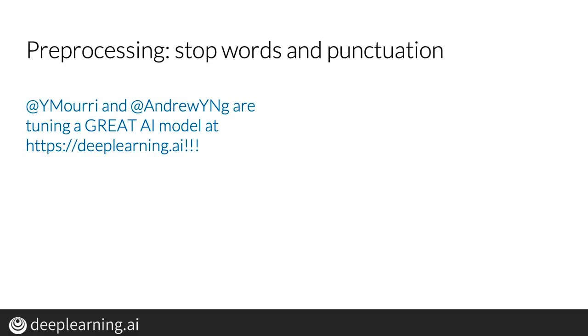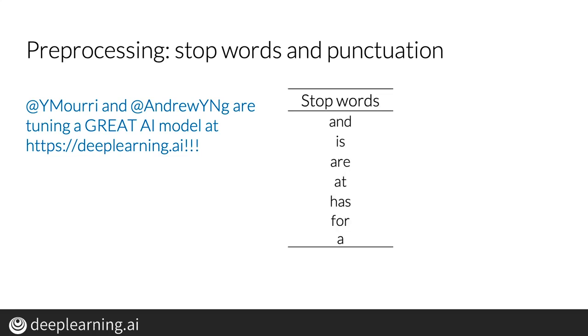Let's process this tweet. First, I remove all the words that don't add significant meaning to the tweet, aka stop words, and punctuation marks. In practice, you would have to compare your tweet against two lists, one with stop words in English and another with punctuation. These lists are usually much larger, but for the purpose of this example, they will do just fine. Every word from the tweet that also appears on the lists of stop words should be eliminated. So you'd have to eliminate the word and, the word are, the word a, and the word at.